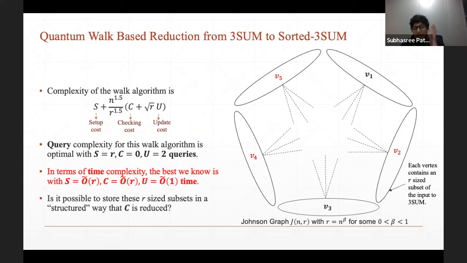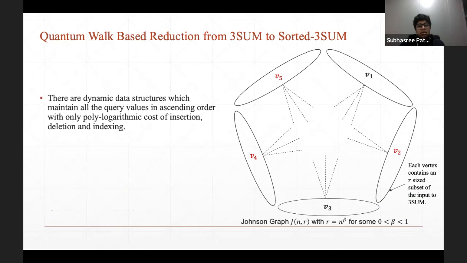But now, what if we are able to store the elements in these nodes in a structured way, so that I can reduce this C cost, the checking cost? What we noticed is there are dynamic data structures that we can use to store the elements of these nodes, which have polylogarithmic insertion, deletion, and indexing cost.